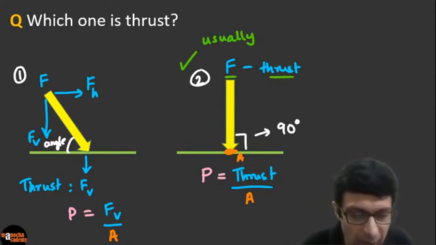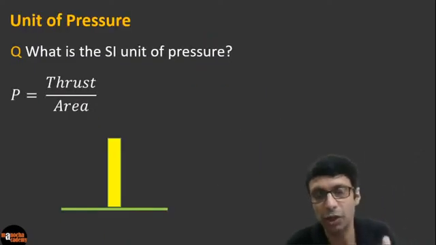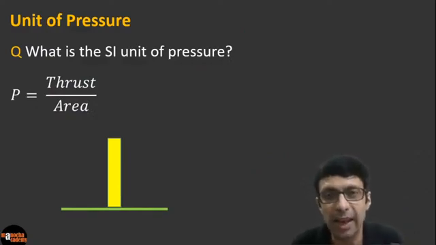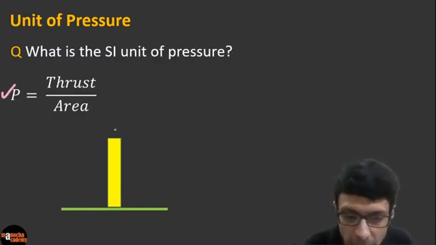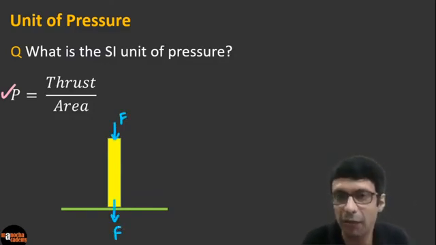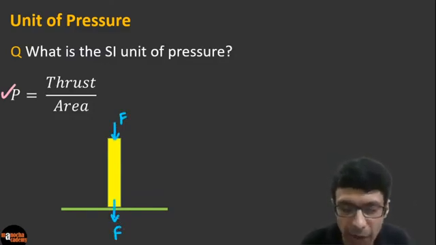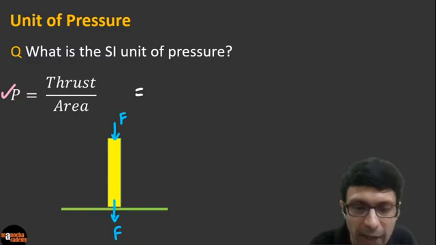Excellent, guys. So is that clear to you? Now you know what pressure is: pressure is thrust divided by area. Guys, can you tell me what is the SI unit of pressure? Here's the formula for you. As we talked about, the force is applied this way, so this perpendicular force, sometimes you can use the label F. Usually we don't use T, we use F. We are just going to assume that our thrust is perpendicular, so it's basically going to work out to be F divided by A.